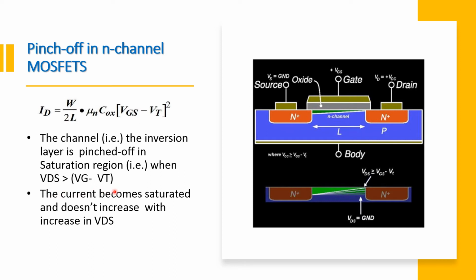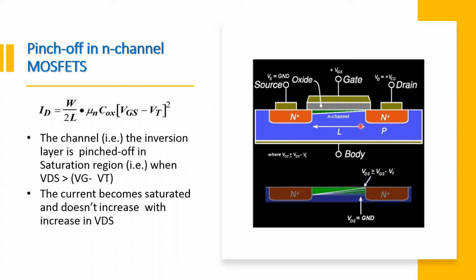Now we know from the physics of the MOSFET that whenever VDS is equal to VGS minus VT, the pinch off point at the drain end occurs. That means whenever VDS is 0 and you start increasing VDS, the channel starts moving up at the drain end, and then it becomes just a point at the drain end, which is called the pinch off point.